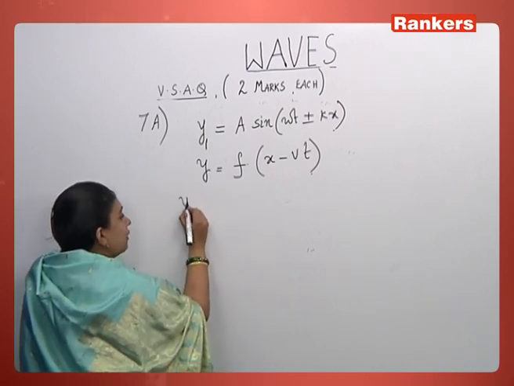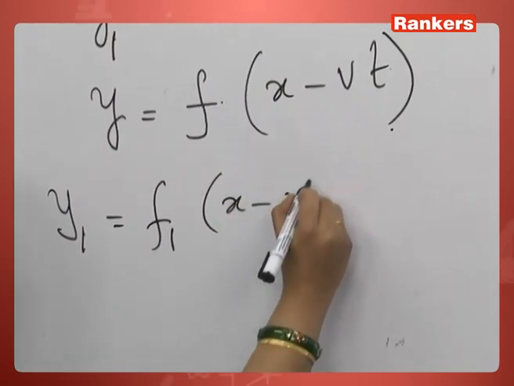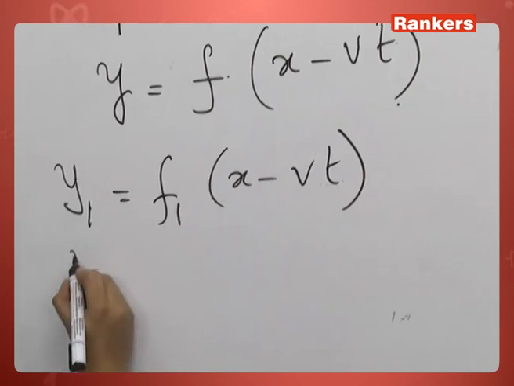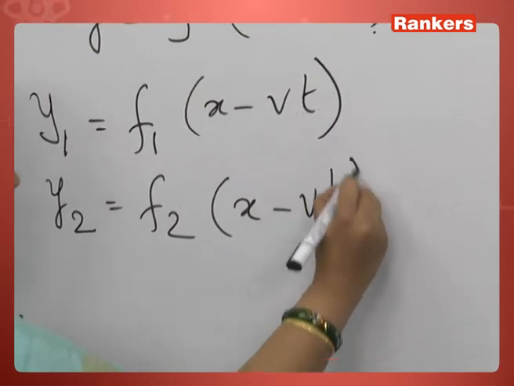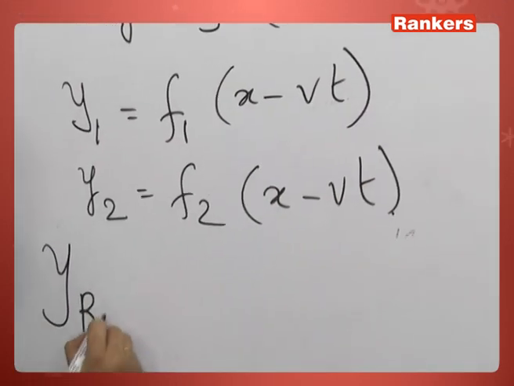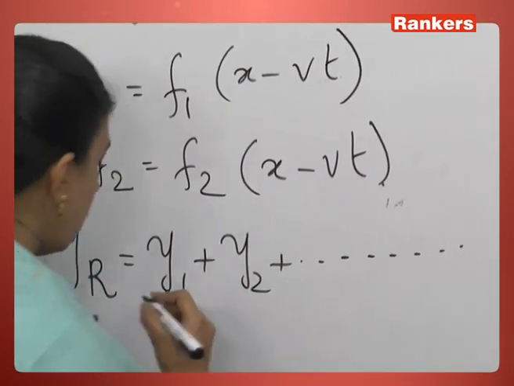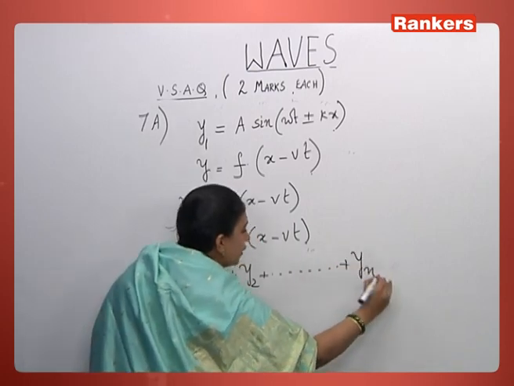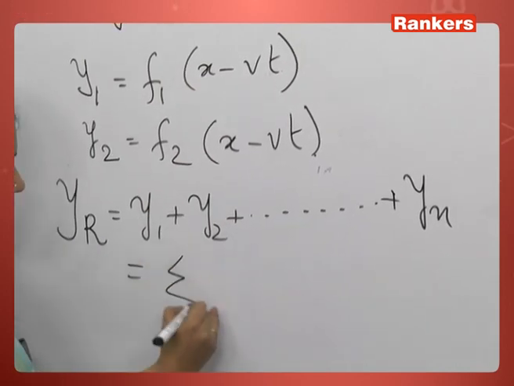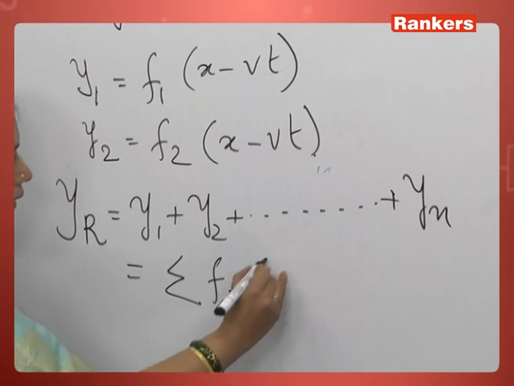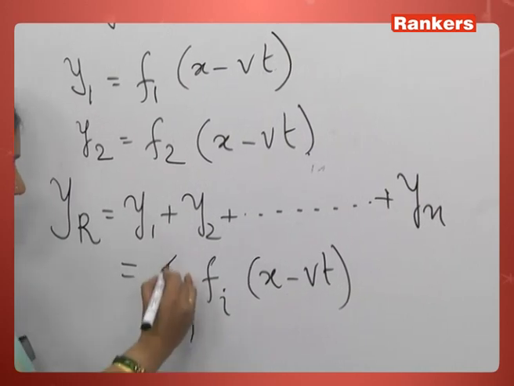If the first wave is y1 equal to f1(x minus vt), the second wave has a displacement that is a function f2(x minus vt). Then we write the resultant wave yr equal to y1 plus y2 and so on, plus yn, if we talk about n waves. When I add all this up, I can write it as the sum of fi(x minus vt), where sigma is a summation, with i ranging from 1 to n.